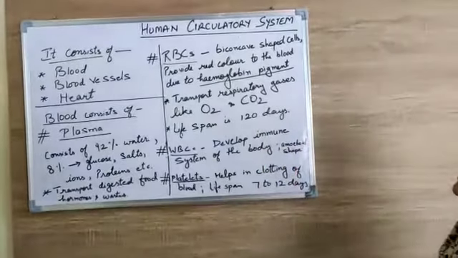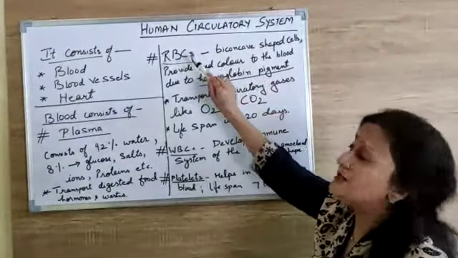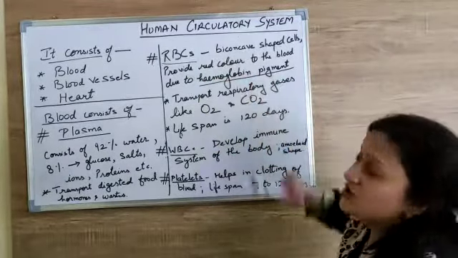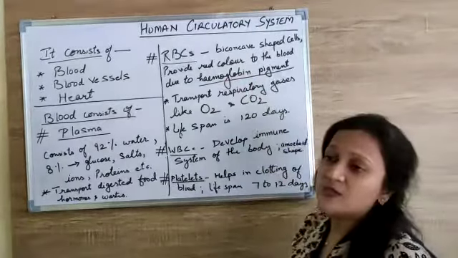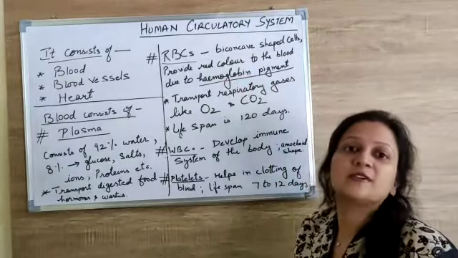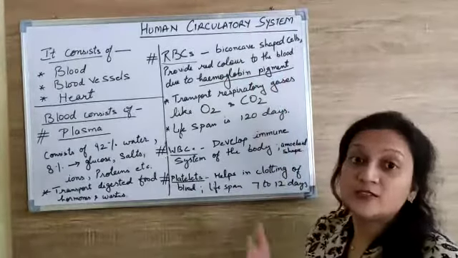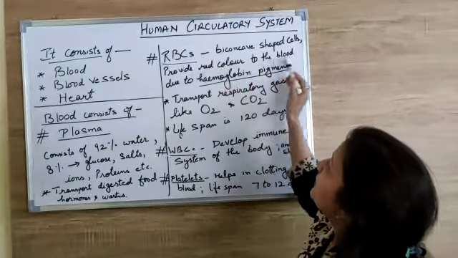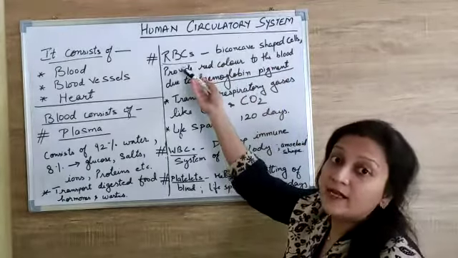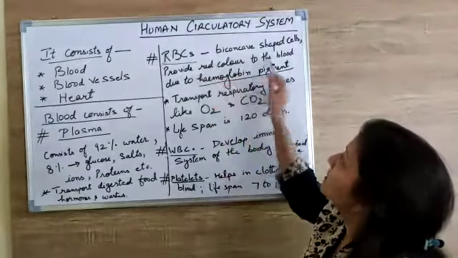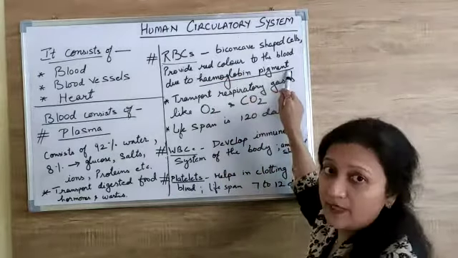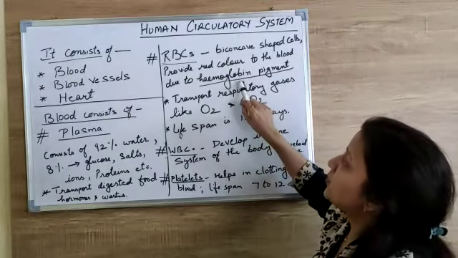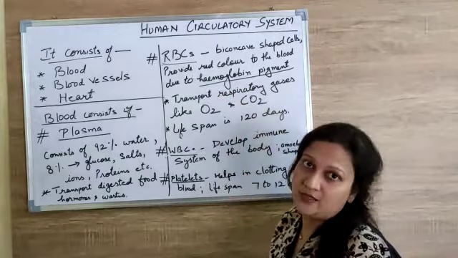Now come to the cellular part of the blood. RBCs, red blood cells, are one of the main cells of blood. They are biconcave shaped cells. The biconcave shape is basically responsible for the large surface area of these cells. This surface area increases, which helps in oxygen transportation, okay? And generally it provides red color to the blood, and that is why it is also known as red blood cells. And why does it provide red color? Because it contains a pigment known as hemoglobin. So hemoglobin is one of the main pigments responsible for imparting red color to the blood.